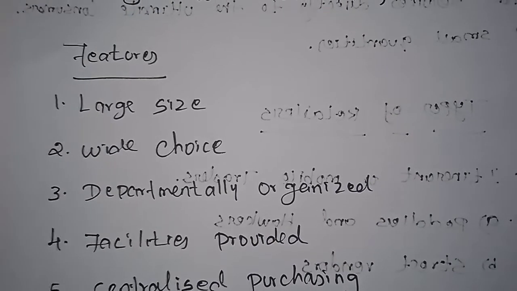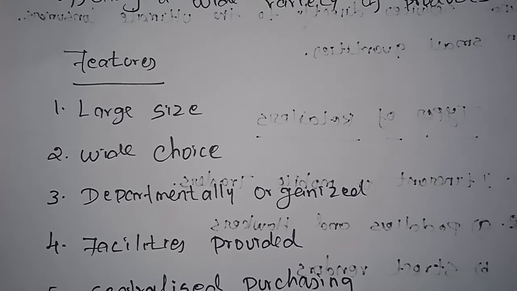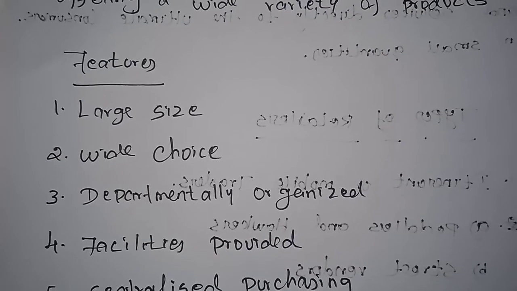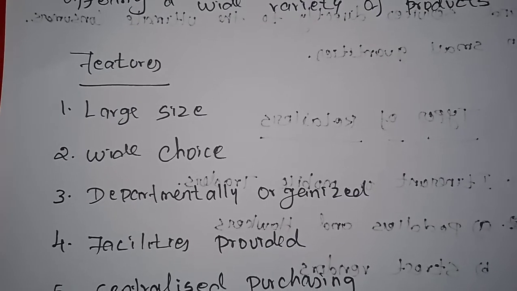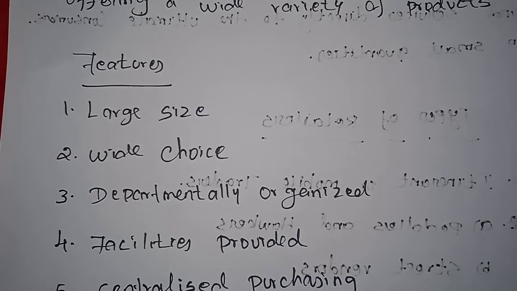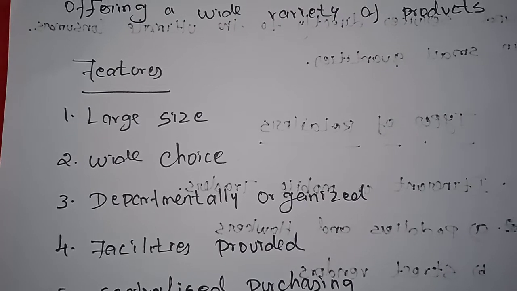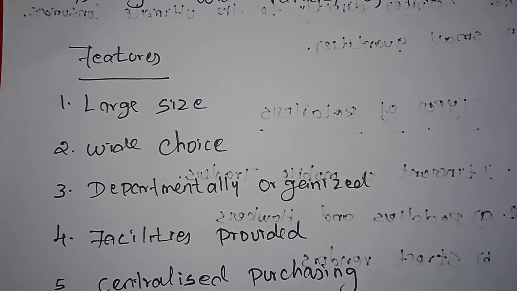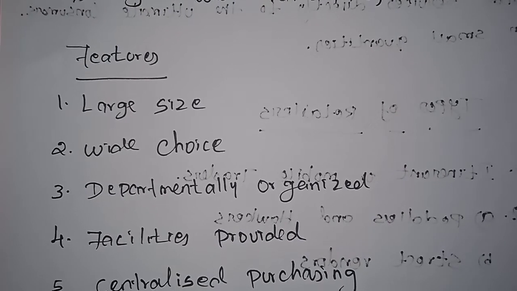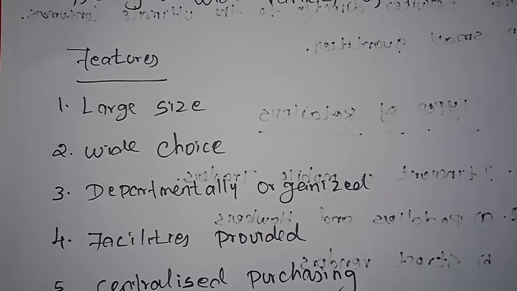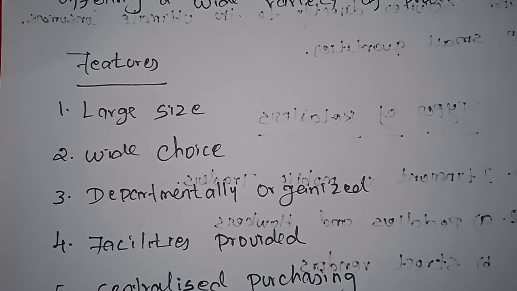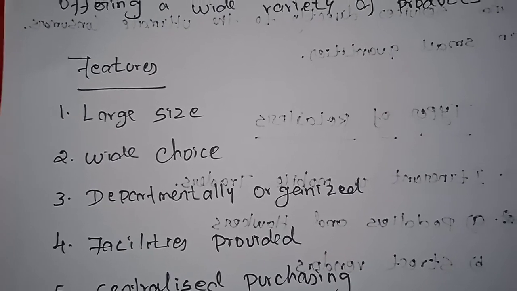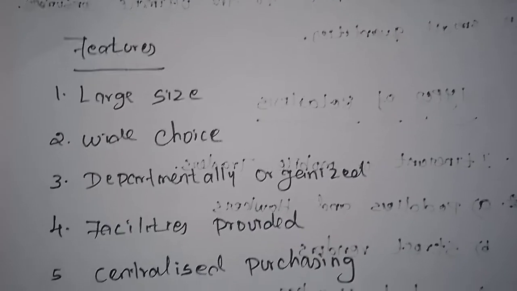Once you go to the departmental store, our choice will automatically increase. We can purchase all types of commodities, from pin to car, within a single roof. After going to the departmental store, there is no need to go to another store to purchase any commodities.